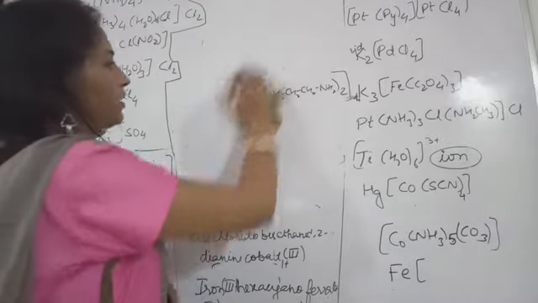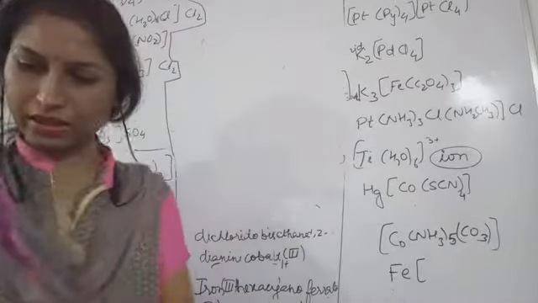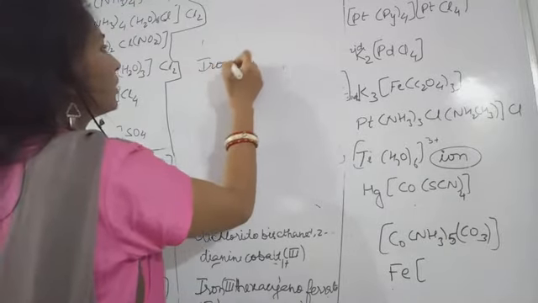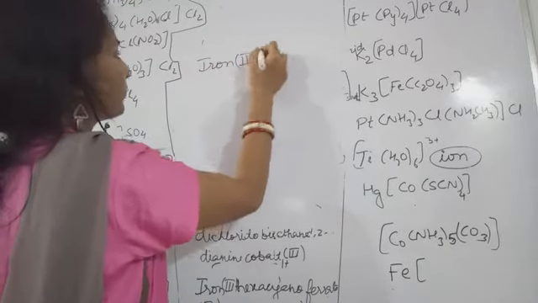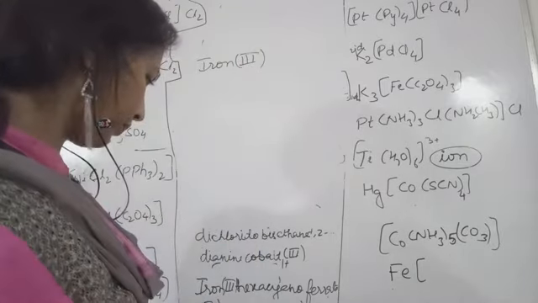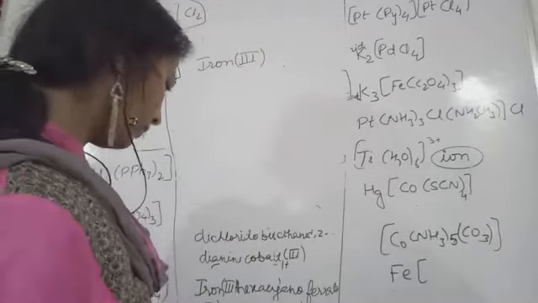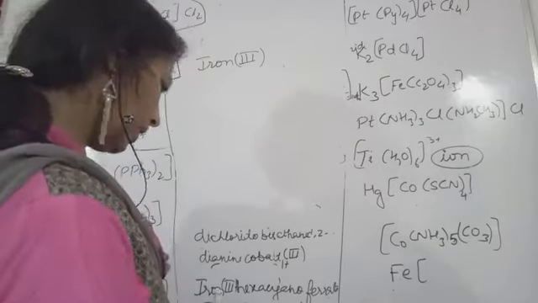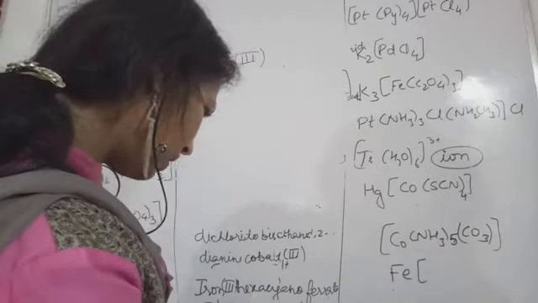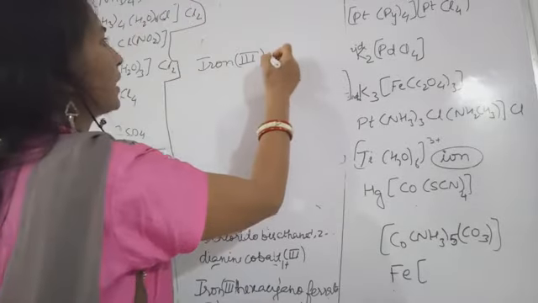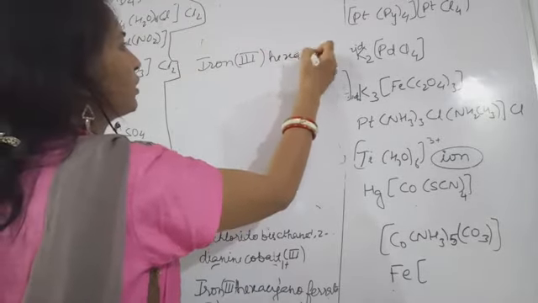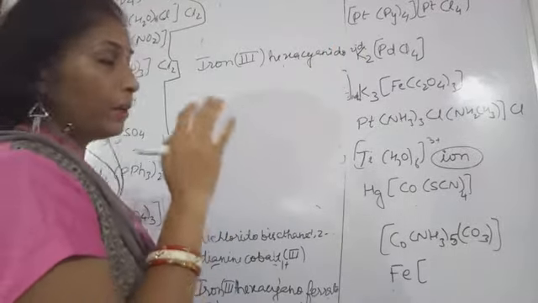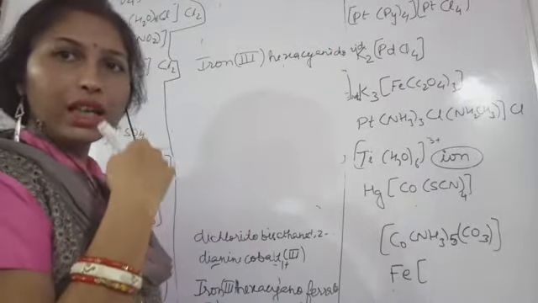Now the next name is iron 3, then hexacyanide. They should have written hexacyanide. More appropriate is hexacyano, we are also writing that, that's also correct, but the more appropriate one is cyanido.